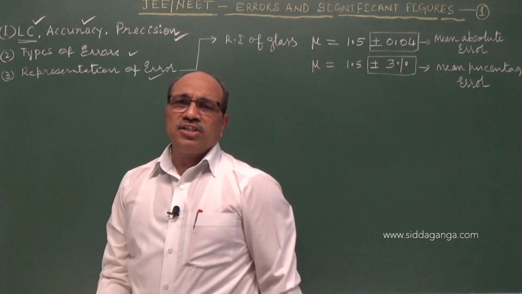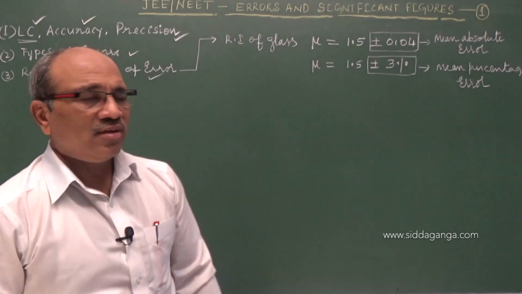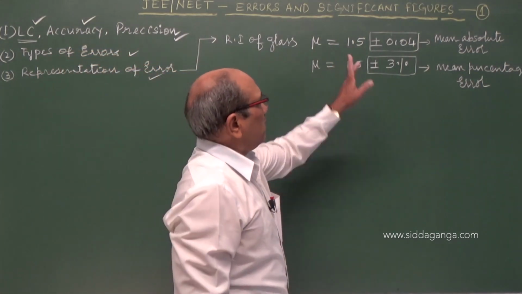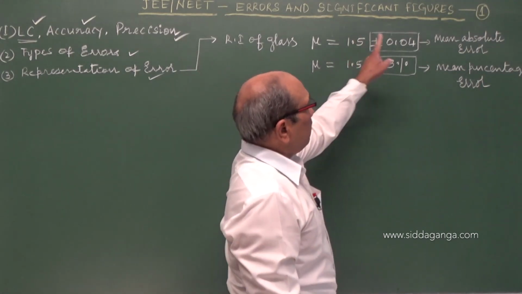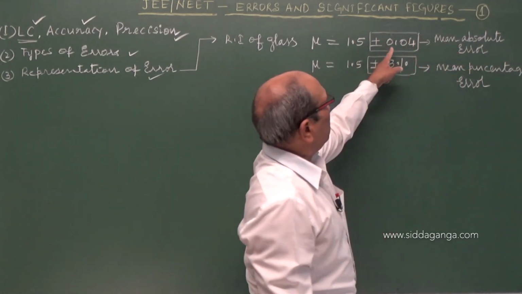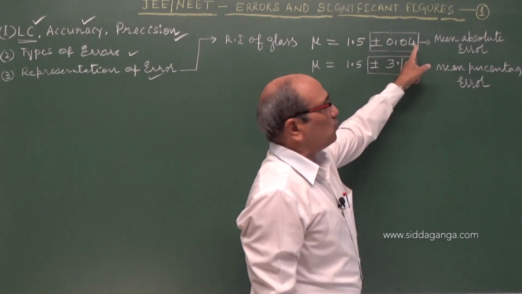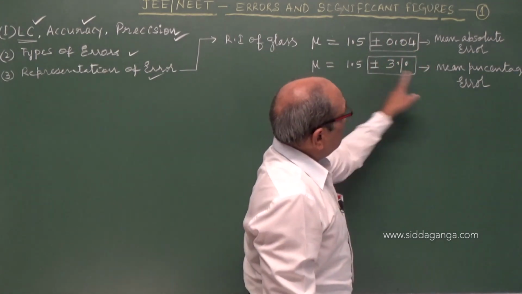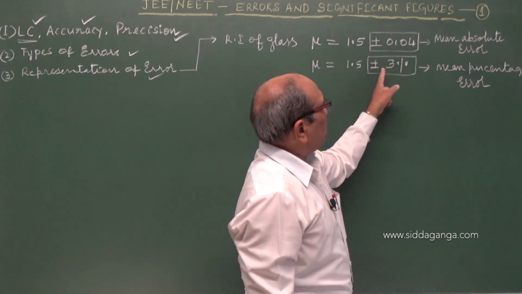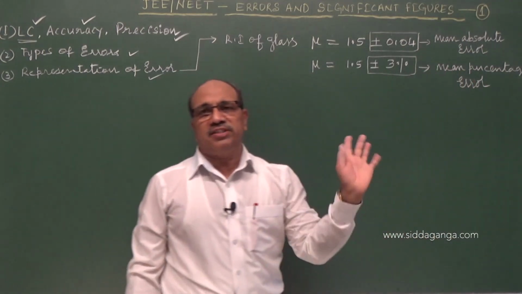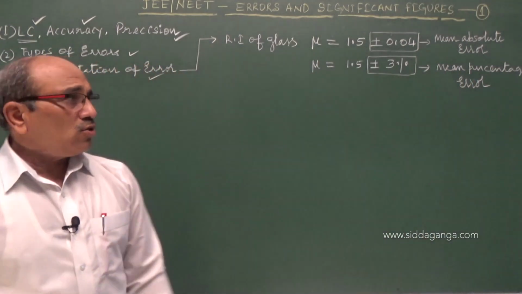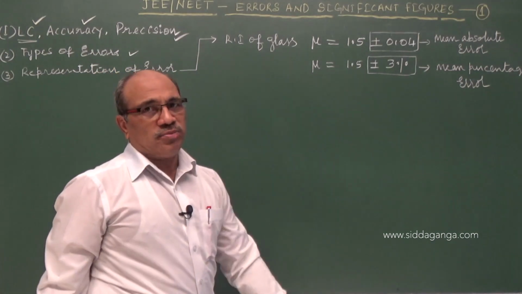It is the representation of any measurement. The value is 1.5, but in absolute error form we write plus or minus 0.04. In percentage form, 1.5 plus or minus 3% error is committed in measuring that. So how does this mean absolute error have to be estimated?